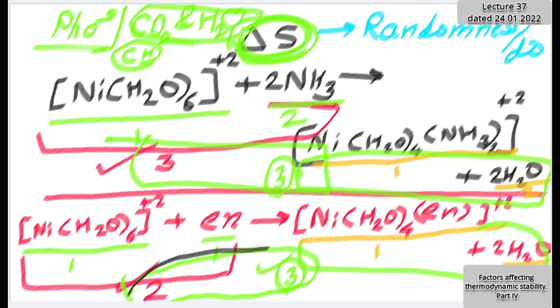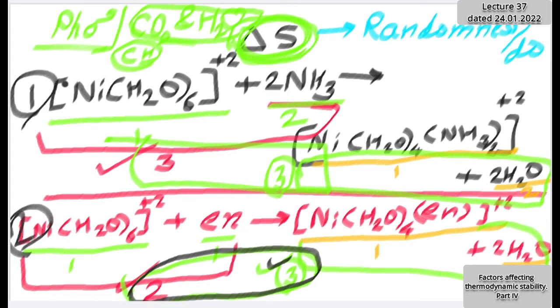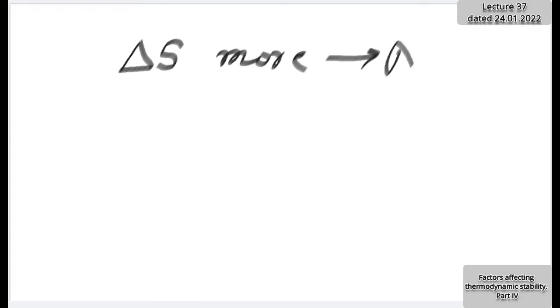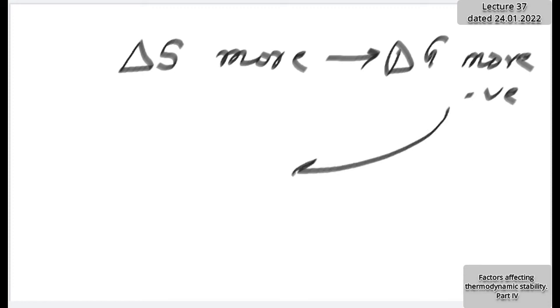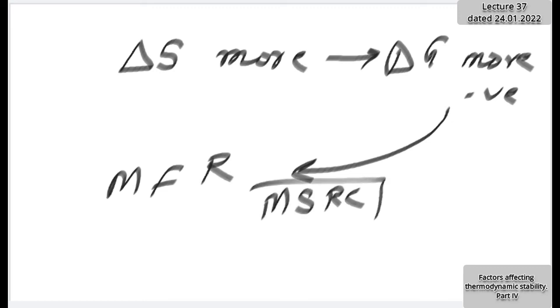Could you understand? Two to three. Two molecules were on the reactant side and three are on the product side. What do you think? Where is the increase in entropy, in the first case or the second case? Second. Yes, absolutely. Because of the increase in the number of species, the entropy change will be more. The more the entropy change, the more negative delta G will be. The more negative the delta G, the more favorable the reaction will be, or the more stable the resultant compound will be.